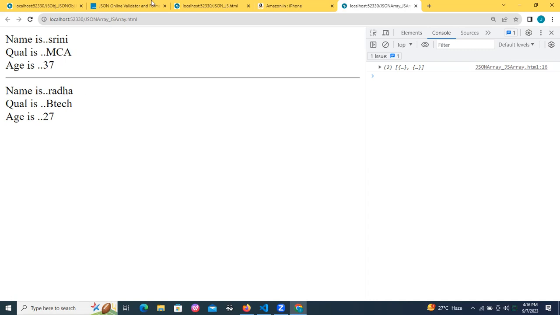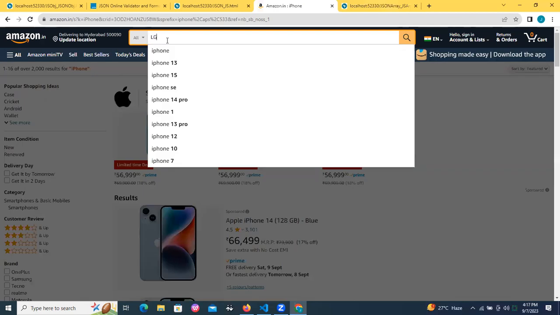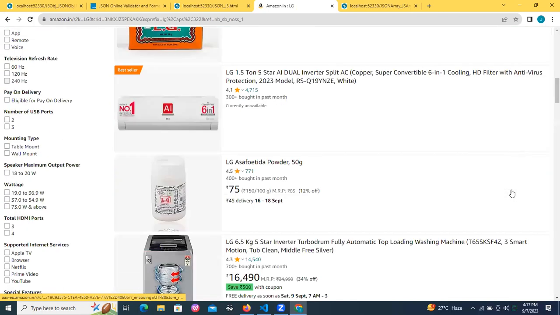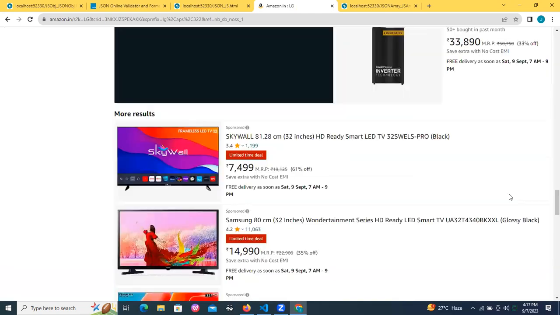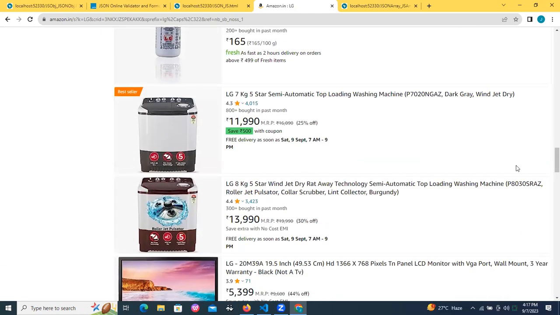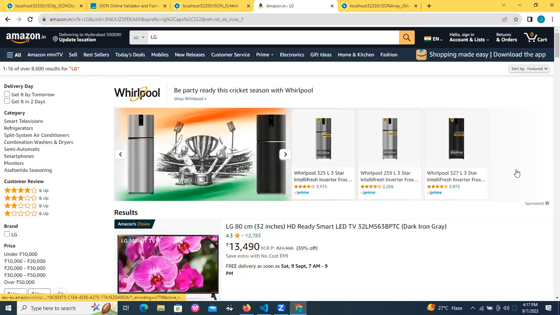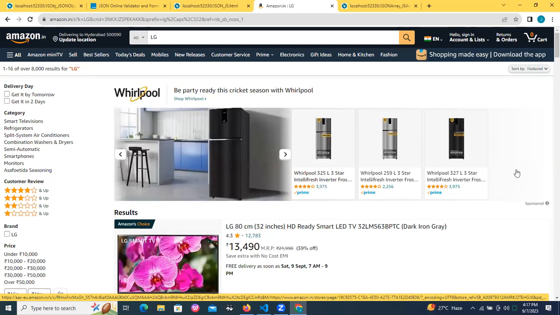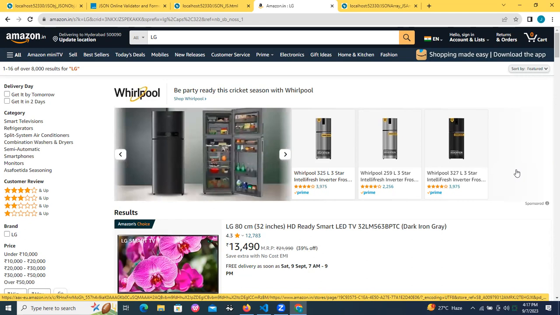How I am searching in Amazon like iPhone: if I search only iPhone, related products came. If I search for LG, only LG related products came. In that manner, tomorrow we will see a complex example with a JSON. How this is related to the real Amazon or real Flipkart or real YouTube, whatever it may be, and how you can search. And one more complex example we will go through after the loops.